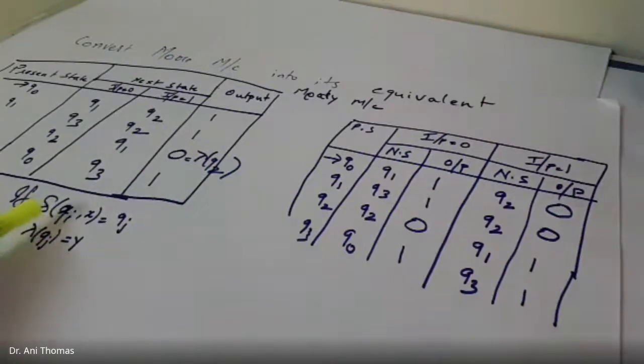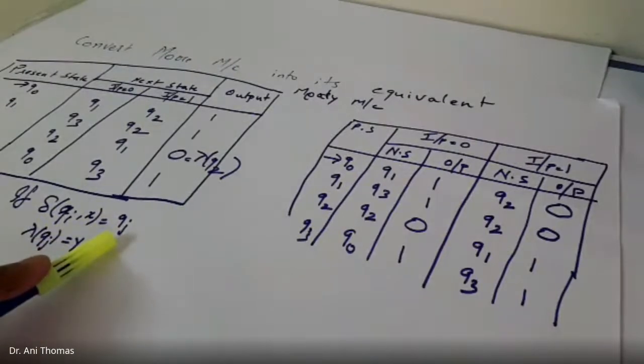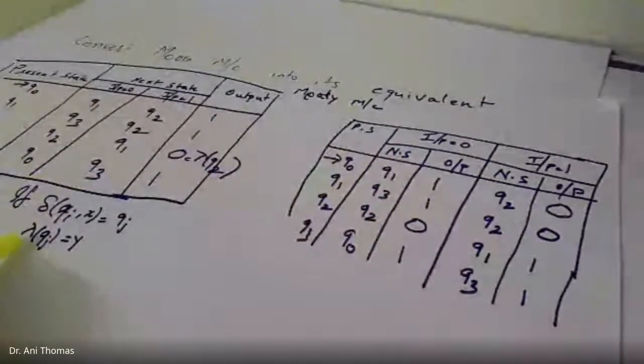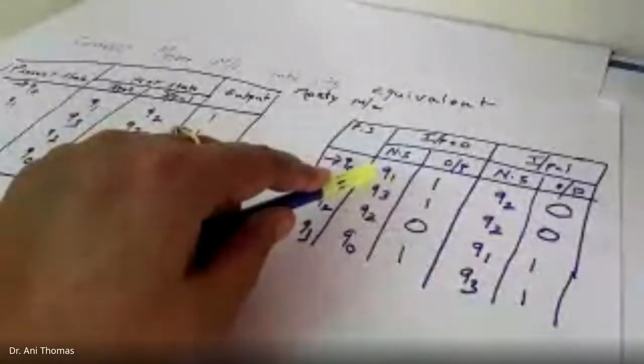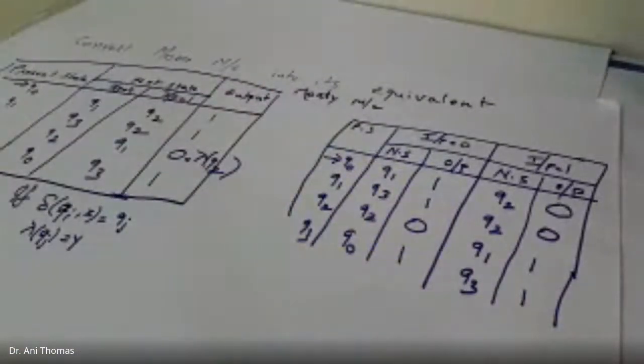So we have converted the Moore machine into its equivalent Mealy machine with the formula that on a transition from Qi on input X, the next state is Qj, and the output associated with it is lambda Qj is equal to Y. So if it is Q1, the output will be lambda Q1. If it is Q3, it will be lambda Q3. If it is Q2, lambda Q2. So the Moore machine is converted into its equivalent Mealy machine.